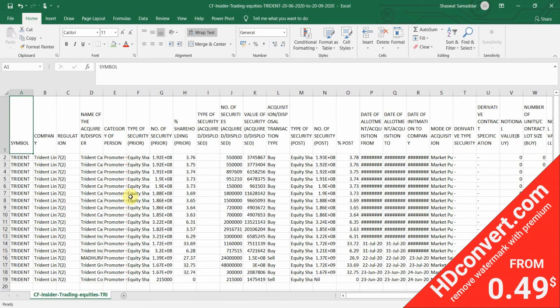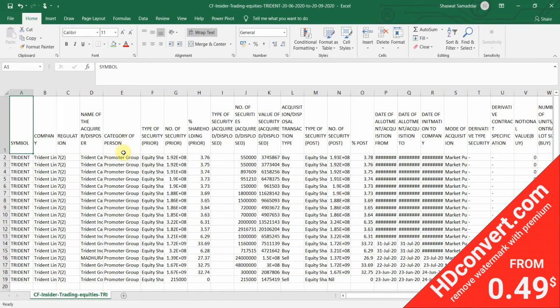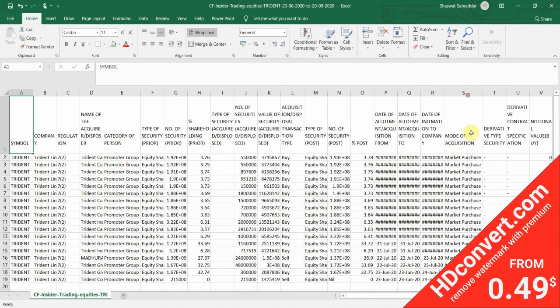Okay, now next step is that we need to calculate the average price at which the promoters made the entry in this stock. So how we will calculate that? We will divide the total value of security by total number of securities. Okay, so let me apply the sum function here.